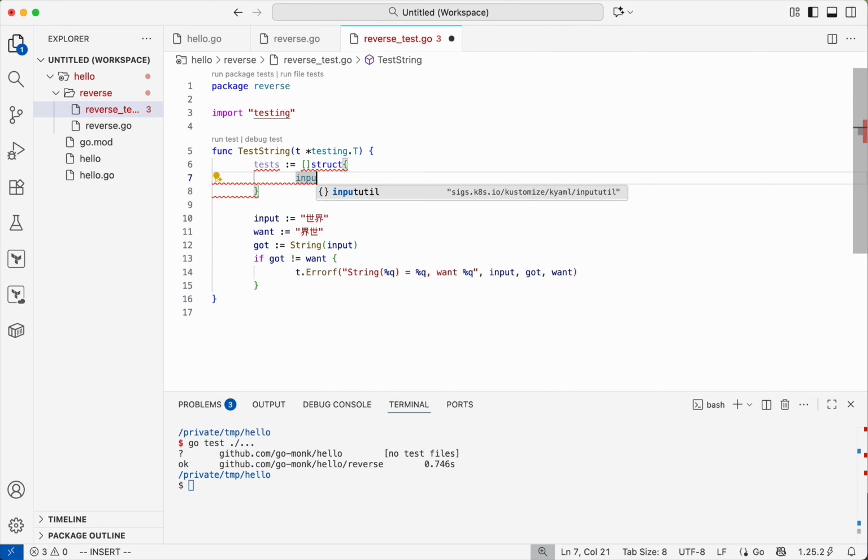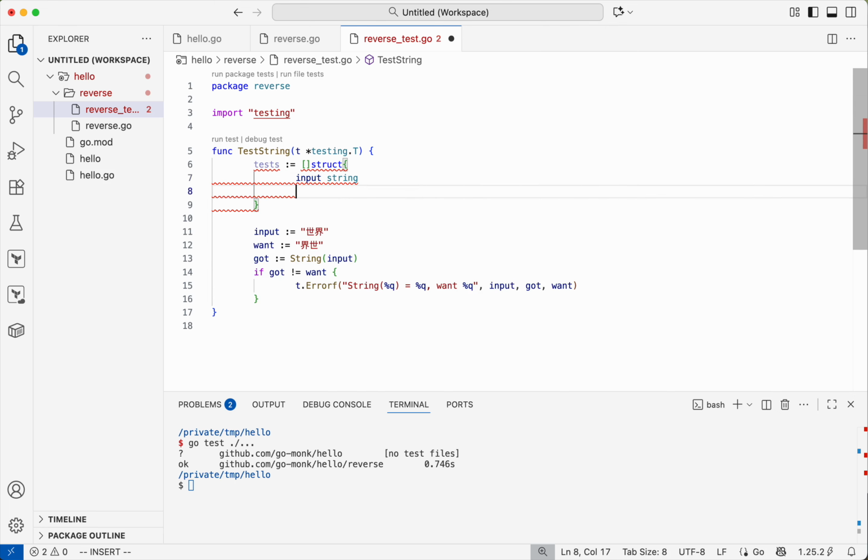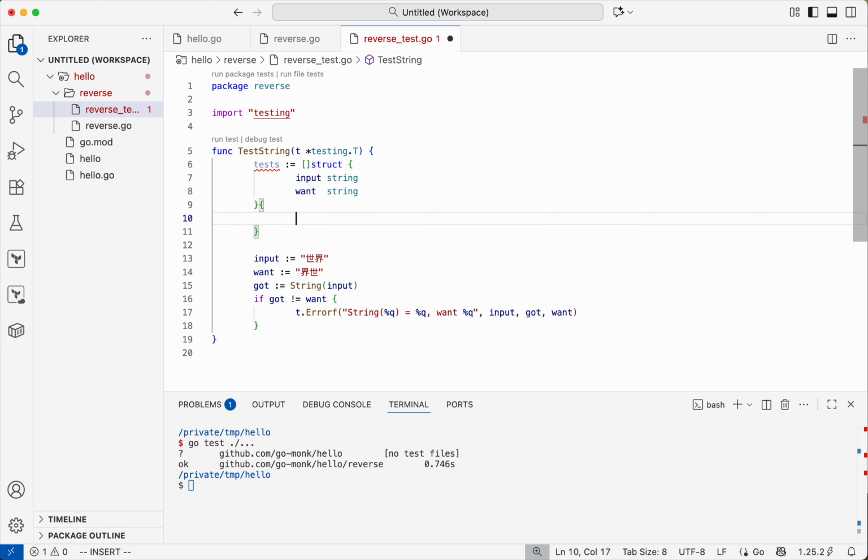One is input of type string. The other one is what we expect as the output. It's also a string. And we can create our first data. So the input is this, and the output we want is this.